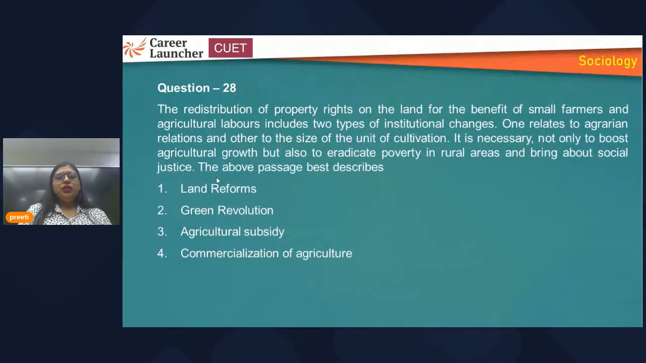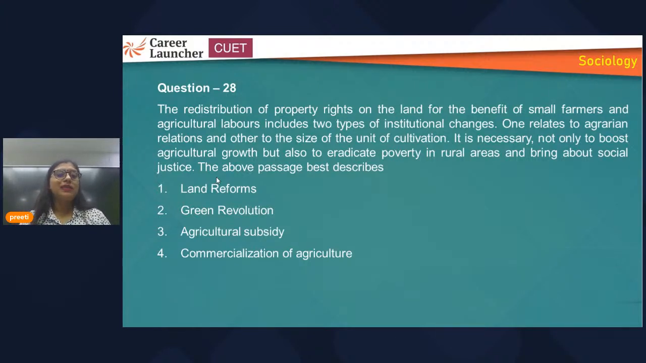Then another question has a small passage of information. Read the passage and give the answer. This passage is talking about what happens if property rights are given to people on the basis of redistribution of land, and for what it will be beneficial.